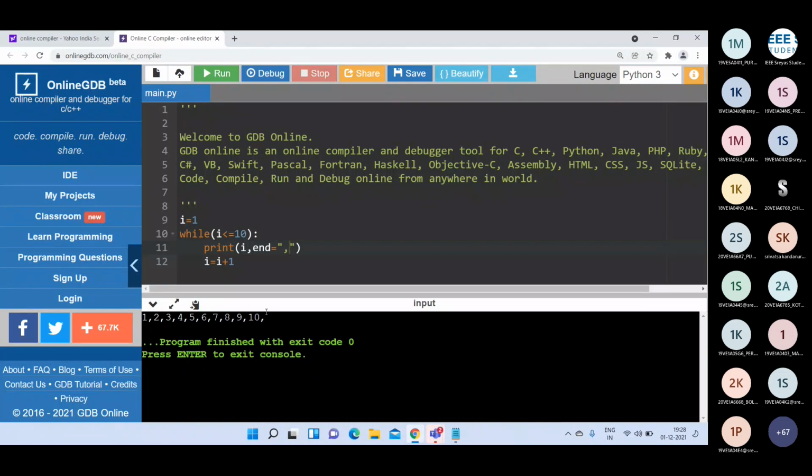See here, what is the output here? Here I'm using end is equal to comma. Then what happened? 1 comma 2 comma 3 comma 4 comma 5 comma 6, like that. That means this end operator is used as a delimiter. Between each number or between each output symbol, what is the character you are going to print? You can use either space or some other symbol. That depends on your program requirement.